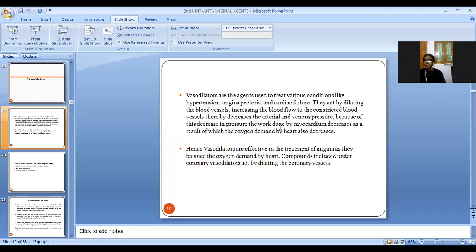In the video we have already seen how the blood vessel functions, and when it undergoes constriction, the blood flow decreases and a clot forms. And when vasodilator drugs are used, the blood vessels become wide and the blood can easily flow in the heart.